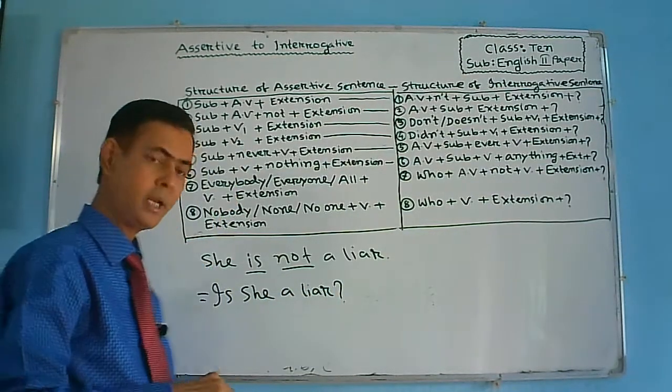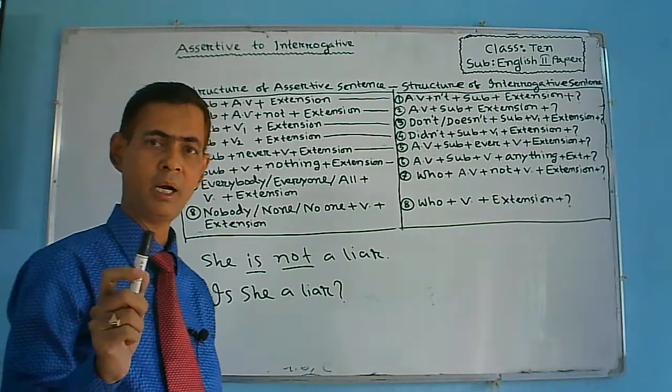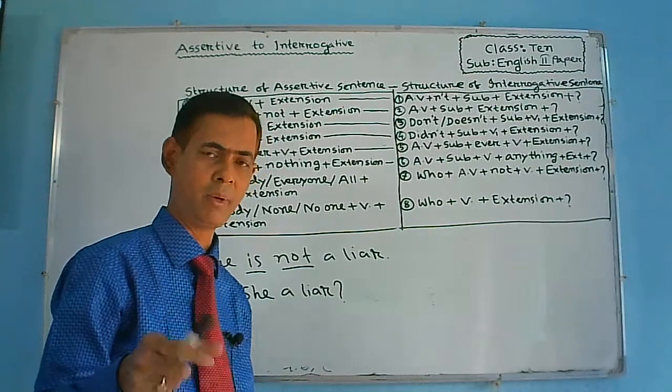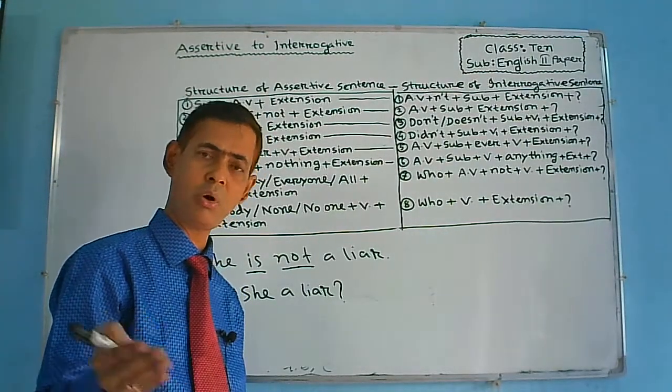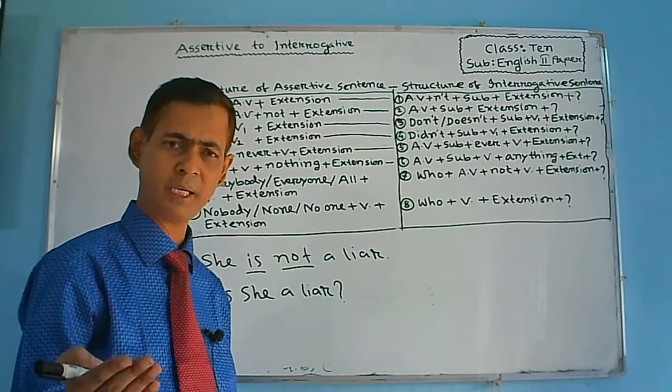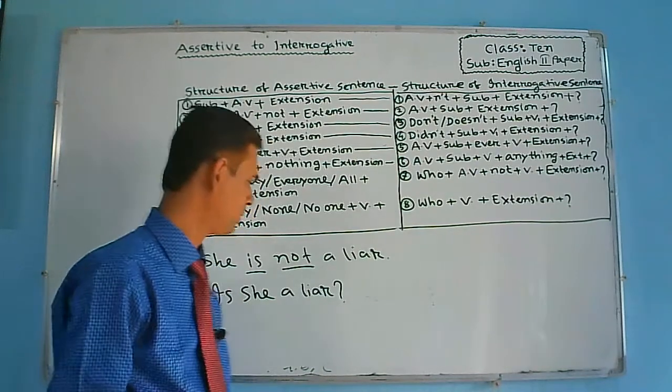Dear student, you will always remember that if there remains not, not will be removed, and if there is no not in an assertive sentence, not will be used.